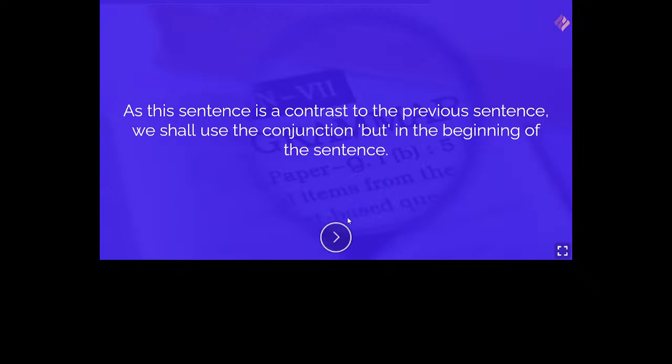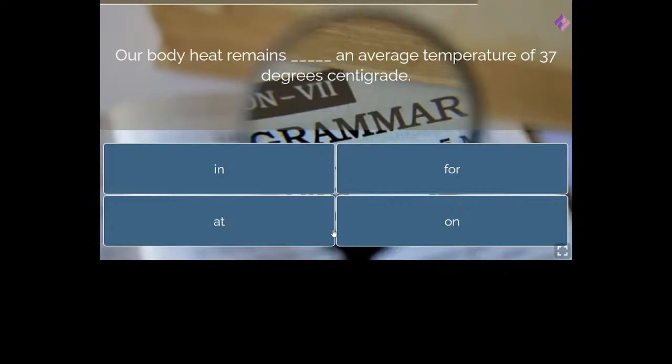Now let's move on to the next sentence. What is the next sentence? Our body heat remains dash an average temperature of 37 degree centigrade. So our body heat remains dash an average temperature of 37 degree centigrade. Here it is just a prepositional sort of answer. So tell me, which preposition can be used here?